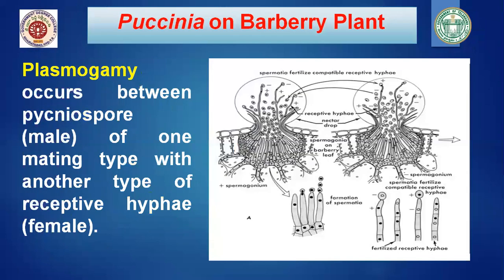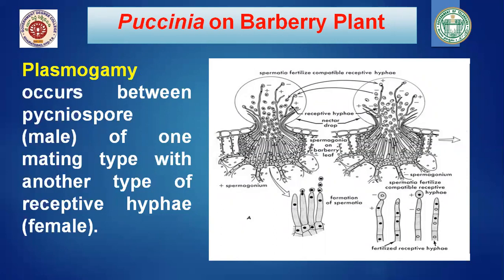So this is a pycnidium, and it produces the pycniophores inside, and pycniospores develop. The pycniospores are round, oval, and haploid. Along with that you can see long hyphal branches, which are known as receptive hyphae. The primary function of receptive hyphae is to receive.